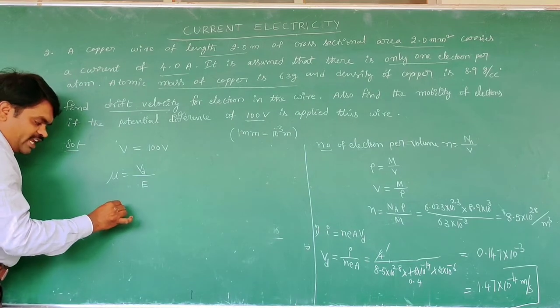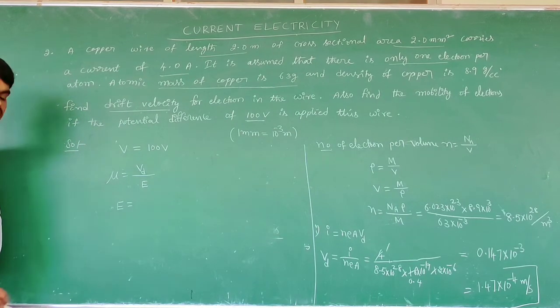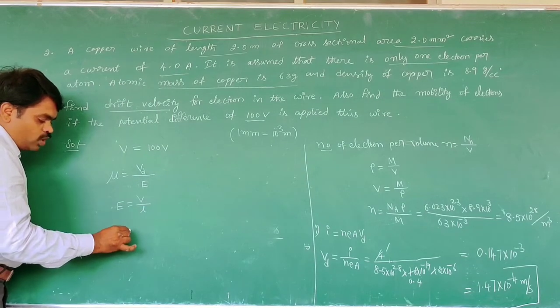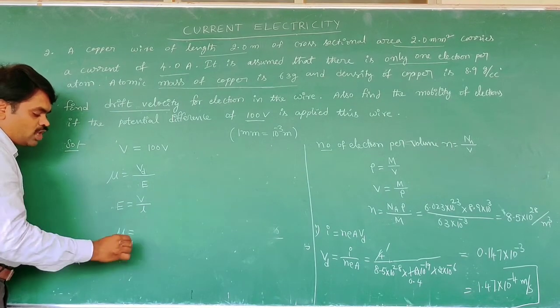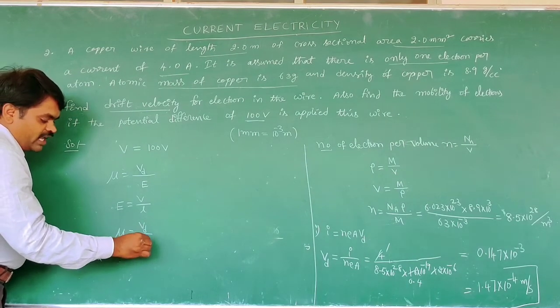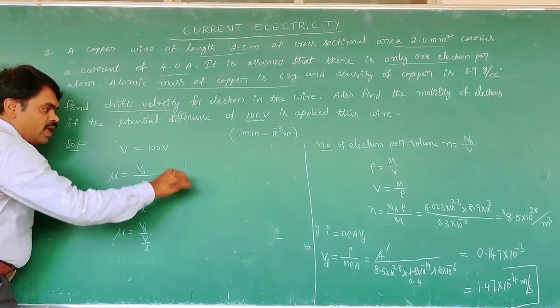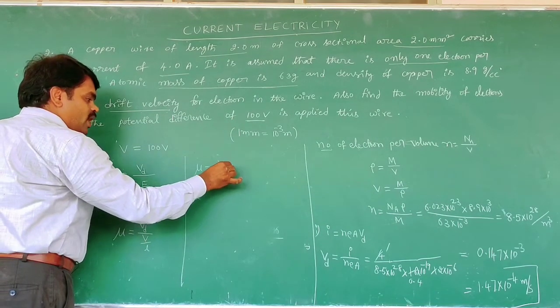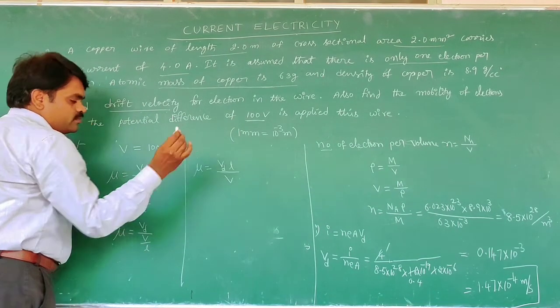Now we know that electric field is equal to the potential per unit length. So mu is equal to Vd by V by L. Mobility mu is equal to VdL by V.